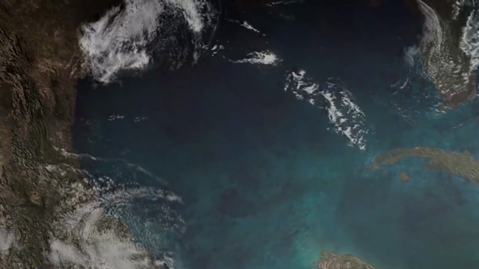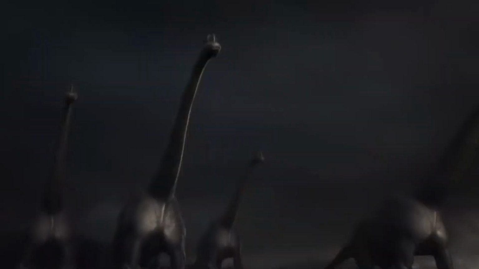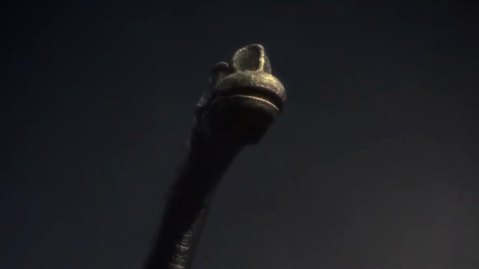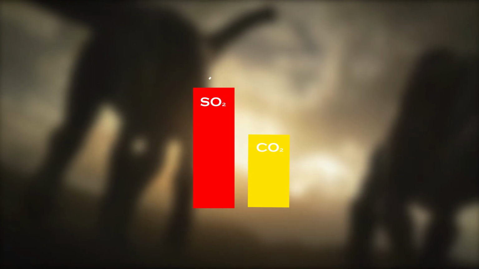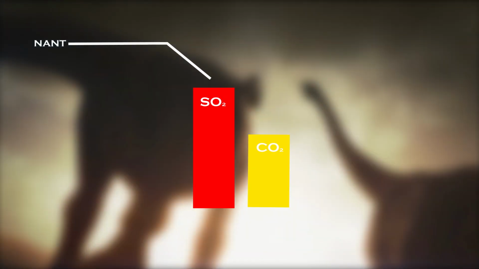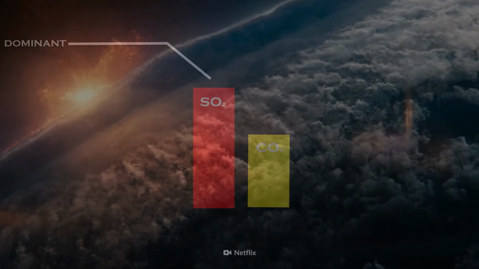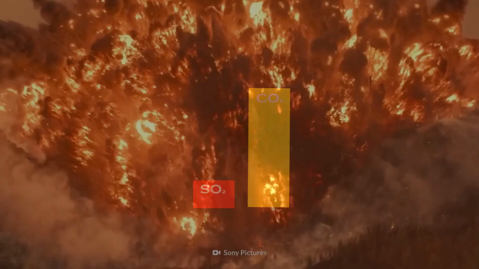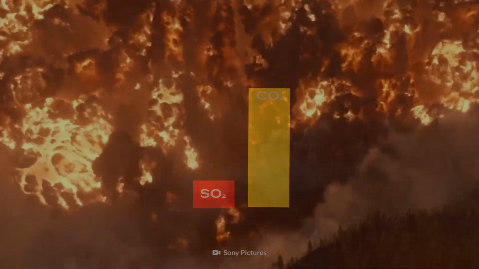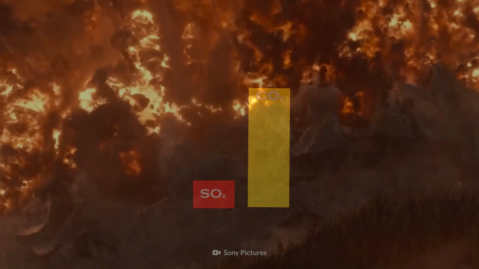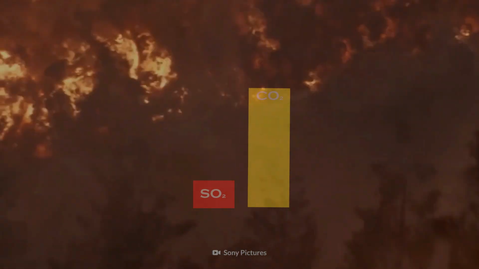Sulfur was not the only vaporized element that affected the atmosphere. The impact at Chicxulub also vaporized carbonate rocks, releasing a lot of carbon dioxide, CO2, into the atmosphere. Sharpton says that while the sulfur would have been the dominant gas initially, after a century or so, the sulfur would have rained out of the atmosphere. Then the CO2 would have been dominant, as it can remain in the atmosphere for 1,000 years without dissipating.